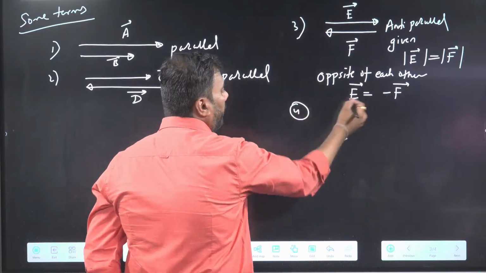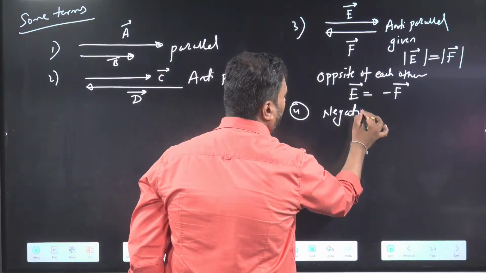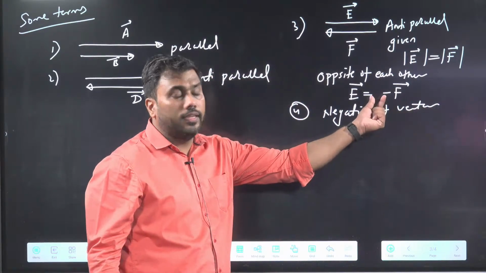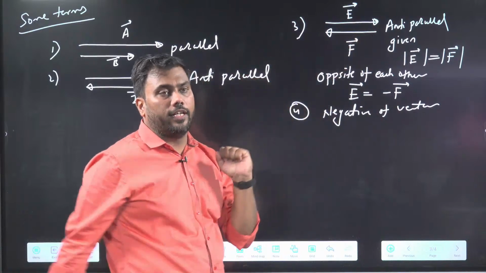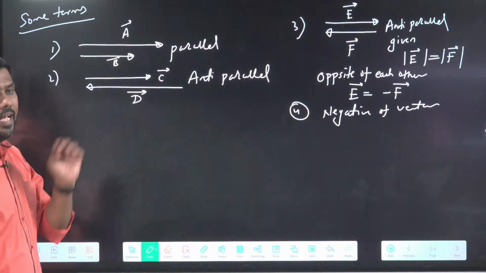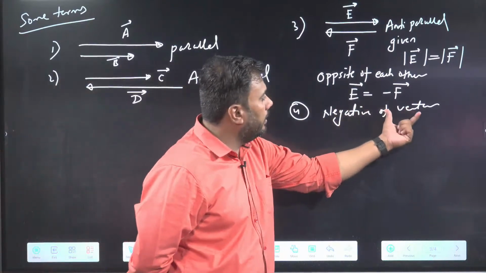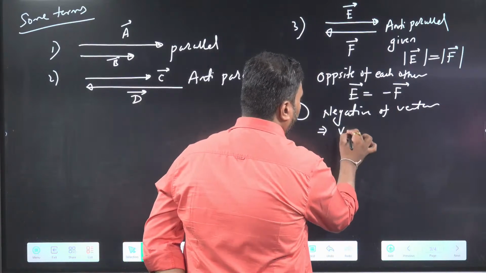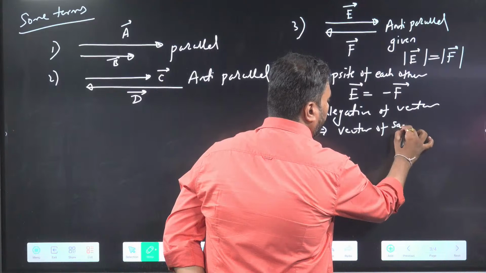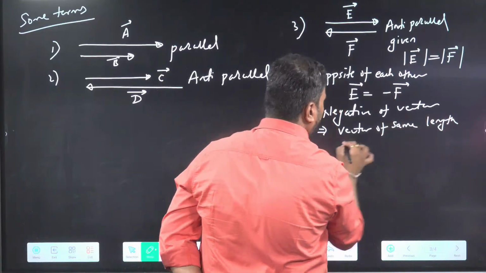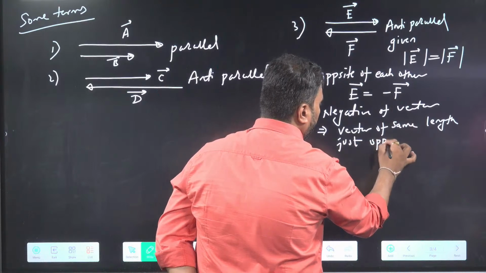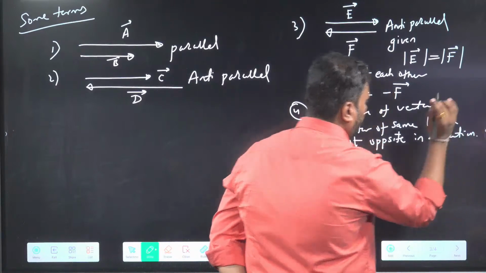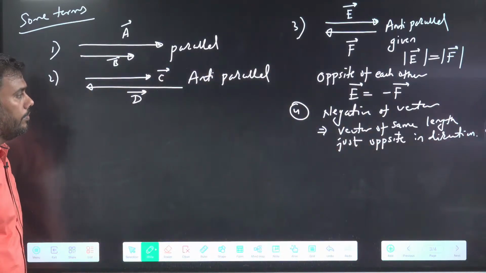So the fourth point we have learned is negative of vector. Negative of a vector is just a vector of same length but in opposite direction. Negative of a vector means a vector of same length, just opposite in direction. This is negative of vector.